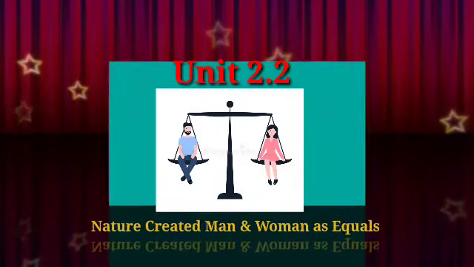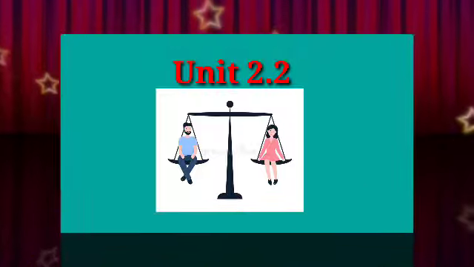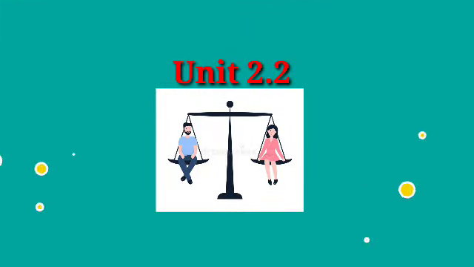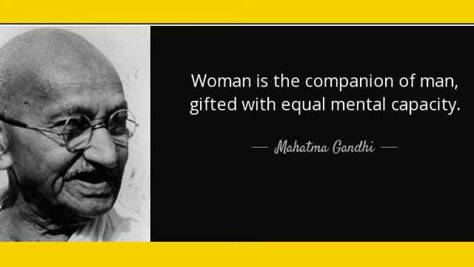Dear students, in today's video, we are going to learn Unit 2.2, that is the lesson, Nature created man and woman as equals. According to Mahatma Gandhiji, woman is the companion of man gifted with equal mental capacity. It means nature created man and woman as equals.